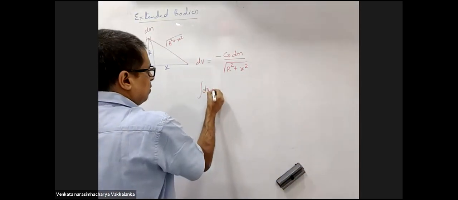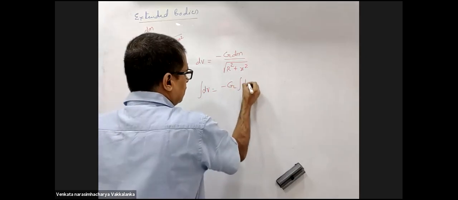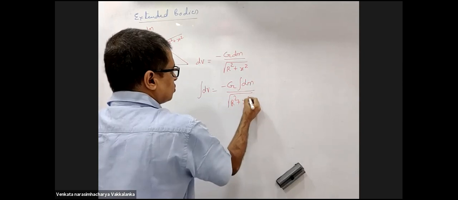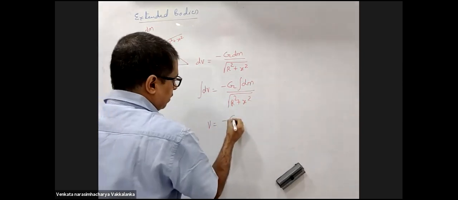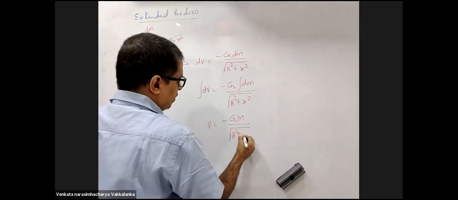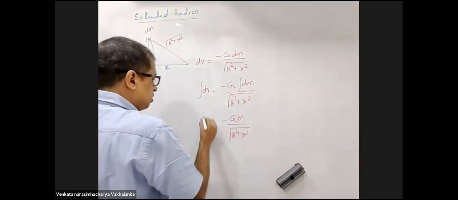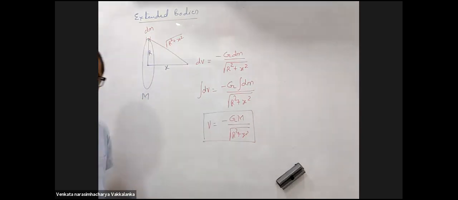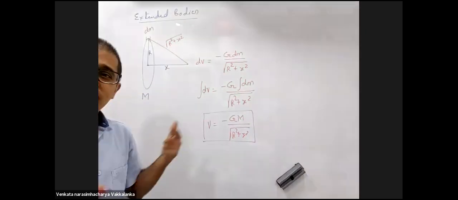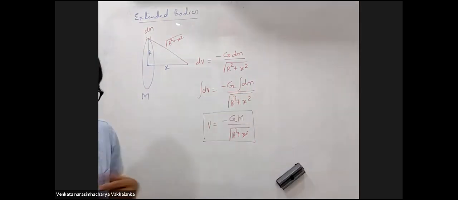एक स्टेप में मेरा आंसर आ गया. Integral dm upon root over of r square plus x square, minus GM by root over of r square plus x square. Integral dm is the total mass. Yes, sir. Potential is happy, ring is happy, we are happy because we could do it in one step.